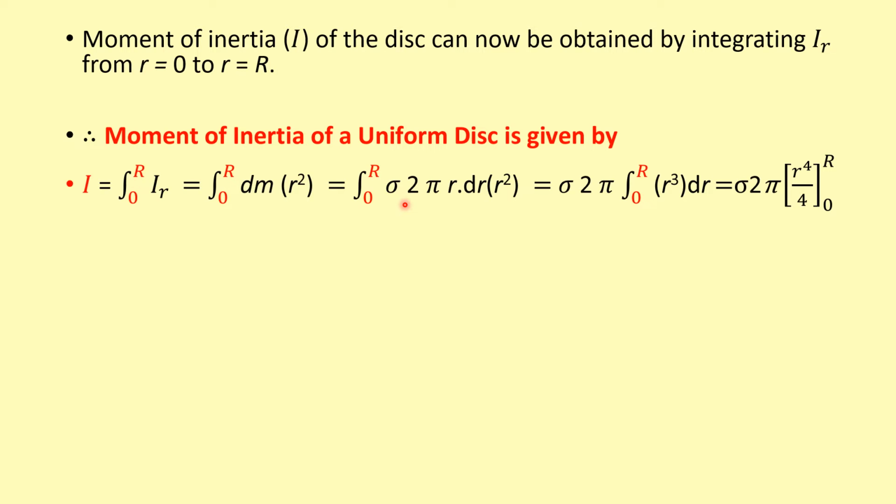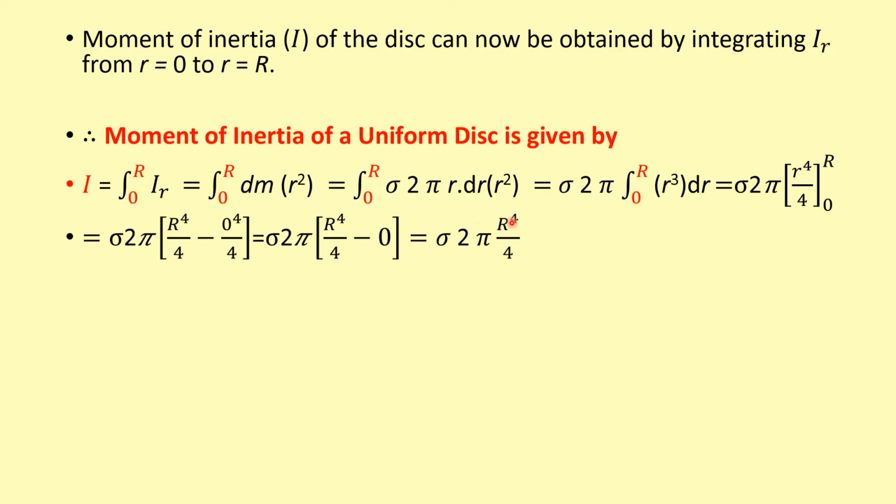Take the constant term out of this integration, and we can write the value as sigma 2 pi times the integration of r square into r, which can be written as r cube into dr, with integration ranging from 0 to capital R. Just solve the integration part, and we can write the equation as sigma 2 pi into the bracket small r raised to 4 upon 4, close the bracket, with limits 0 to capital R. Solve this limiting, that is a definite integration, and we can get the value as sigma 2 pi into the bracket.